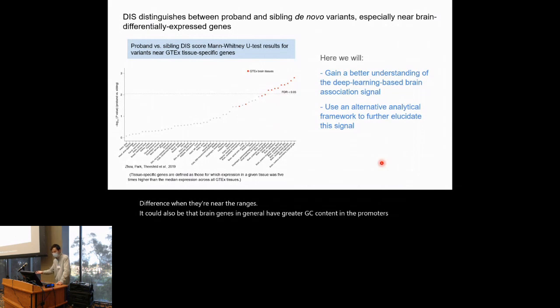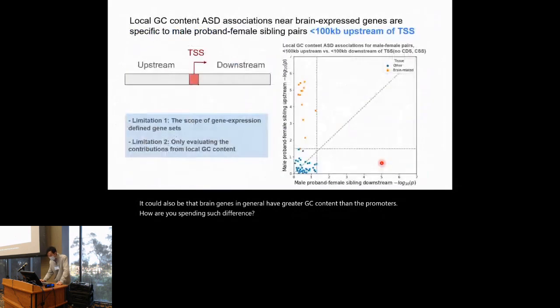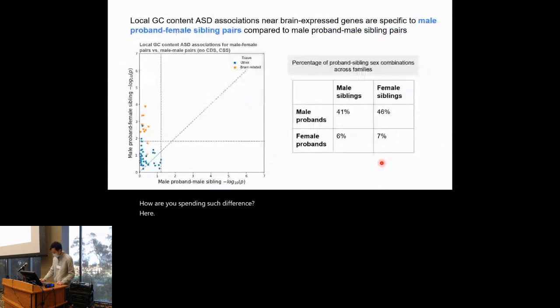But how would you explain the sex difference? Here. Yeah, keep in mind it's only being observed for the male probands versus the female siblings.